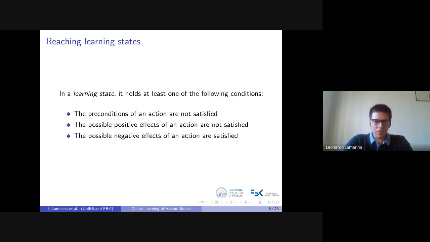While if there are some possible positive effects which are not satisfied in the learning state but could become true by executing the action, then the agent can attempt such an action to check whether these are really positive effects or not. And similarly for the negative effects.